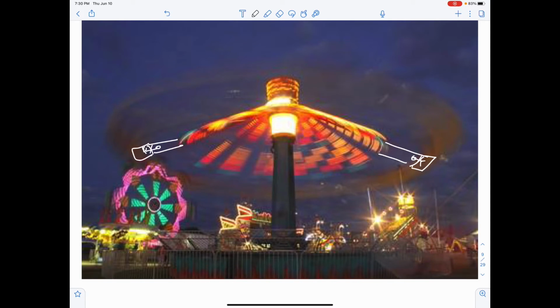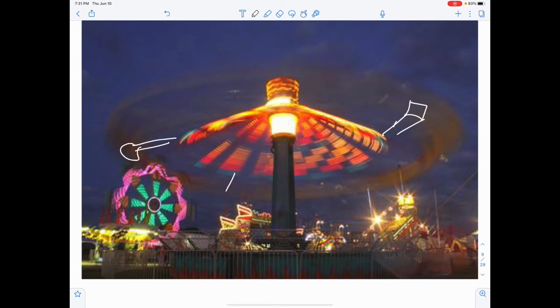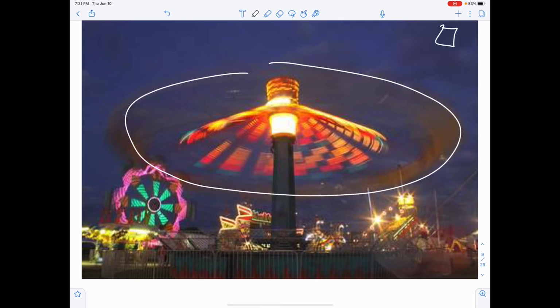And as soon as this ride starts spinning so fast that it blurs, the way that this blurs, what we could say is, oh, well, the person could be there, or they could be over here, or they could be here, or they could be here. So what we're saying is that there's an area that the swings are in, and we know they're in that area because you can see the evidence in the colors. We know there's not a swing over here, right? Because you can't see it in that region.